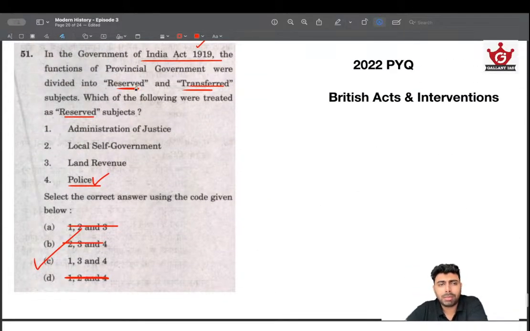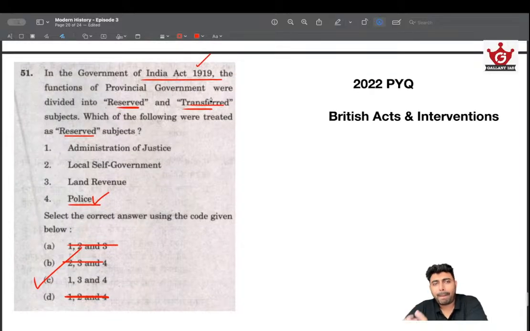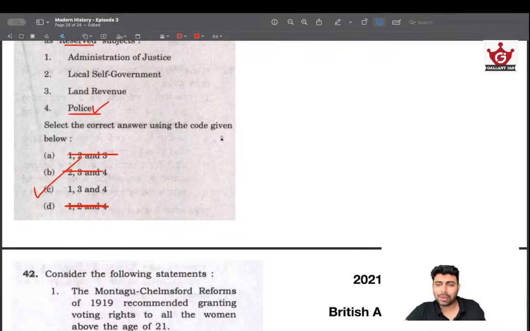I don't think anybody will be reading about these reserved and transferred lists, because even in polity, we are not delving deep into our own union list or concurrent list, and there is less chance that we will be dealing with the reserved or transferred subjects in that era. So logic is the only way to go.